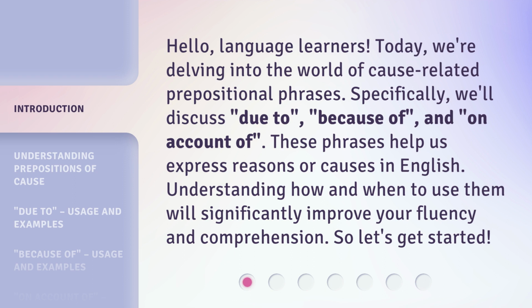Hello, language learners. Today, we're delving into the world of cause-related prepositional phrases. Specifically, we'll discuss due to, because of, and on account of. These phrases help us express reasons or causes in English. Understanding how and when to use them will significantly improve your fluency and comprehension. So, let's get started.